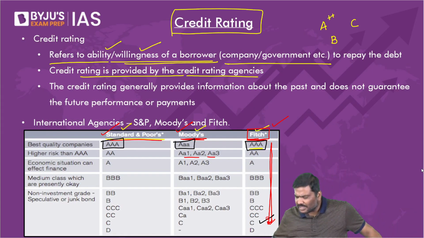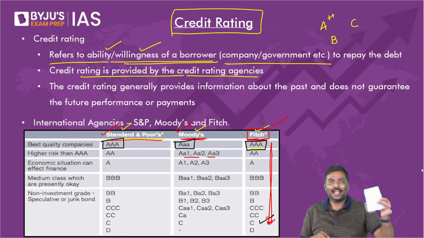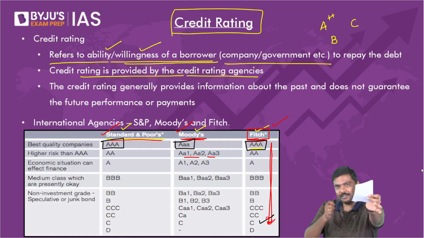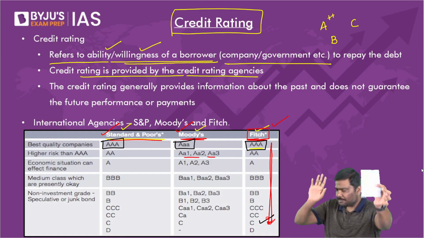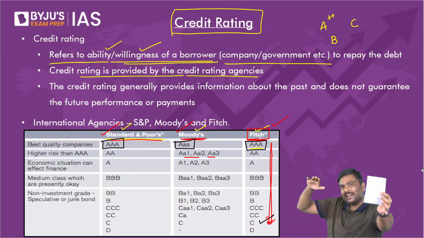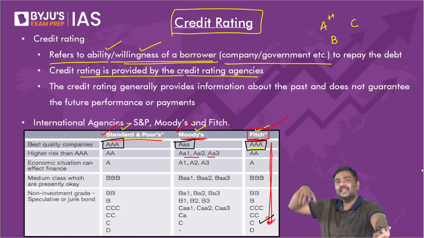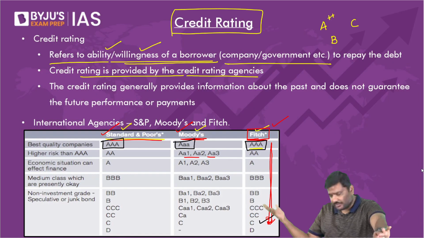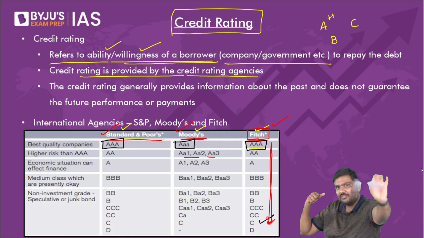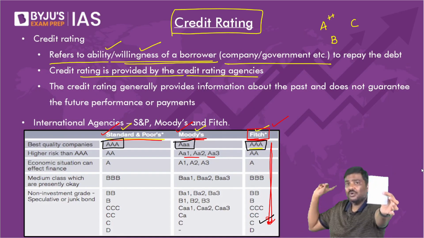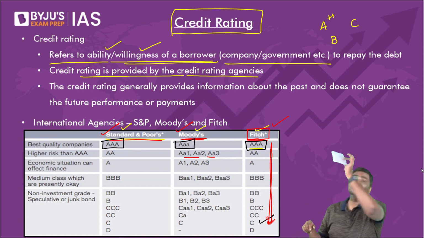Okay. What is a derivative? What is a derivative in the concept of P note? I have given this P note, sold it to you, collected money, and I will purchase shares of the Adani company with that money. Now, please tell me, will the market price of Adani shares keep on fluctuating? Of course, yes. And because I've taken money from you to invest in Adani shares, the value of the P note will also keep on fluctuating. So the P note is deriving its value from the investment.